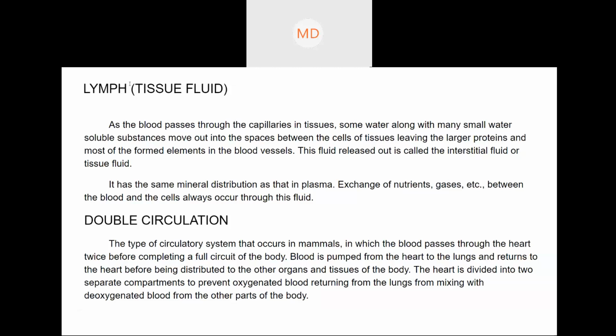Ma'am, this whole part is the definition of lymph. Yes, this first para. If you can find something less complicated than this, you can also write that. It's not essential that you write exactly line by line from here. But the first para is the definition. The plasma comes out of the capillaries from those little holes, fills up the space around the capillaries or the blood vessels, and that is known as the interstitial fluid or the tissue fluid, also known as lymph.